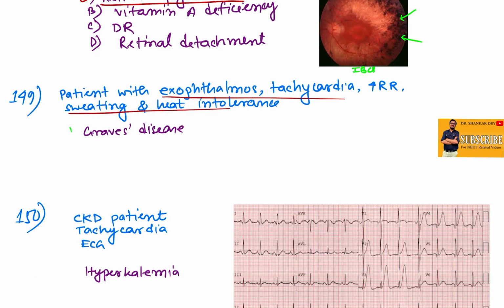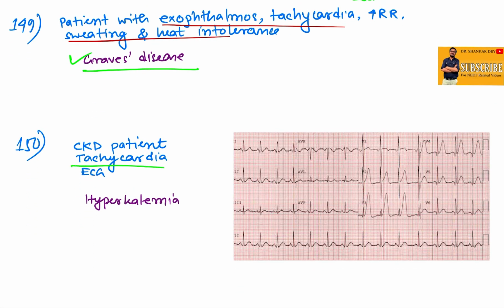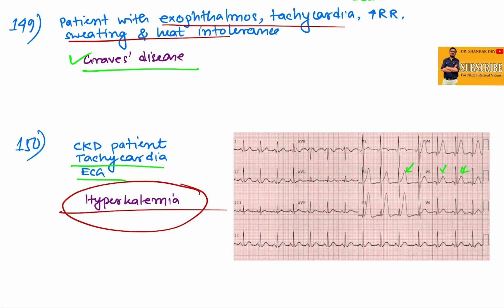Then a patient with exophthalmos, tachycardia, increased respiratory rate, sweating, heat intolerance. All these are suggestive of Graves' disease. CKD patient having tachycardia, ECG shows this. These are nothing but tall tented T waves, so suggestive of hyperkalemia. So CKD patients with tall tented T waves and tachycardia, it is hyperkalemia.